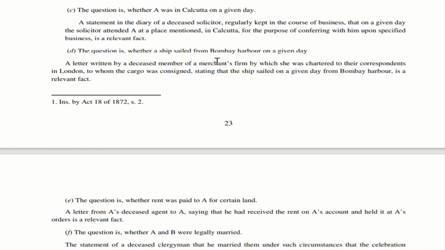So the person who is taking care of all these aspects in the company which is sending the goods is writing a letter to the London company stating that, sir, I have sent all these goods by ship and the ship left Bombay harbour. So in that case, that letter becomes relevant.